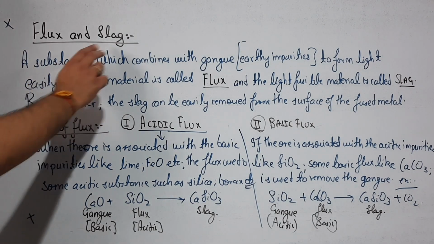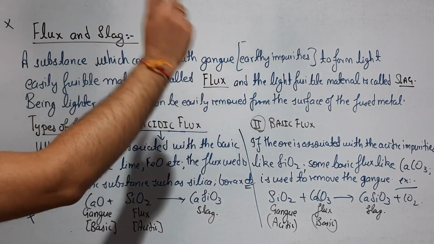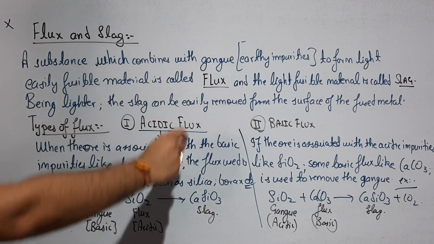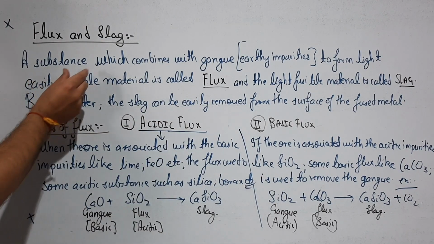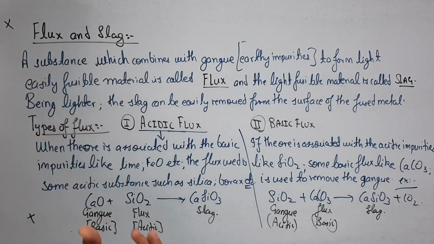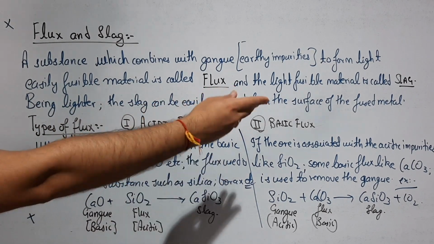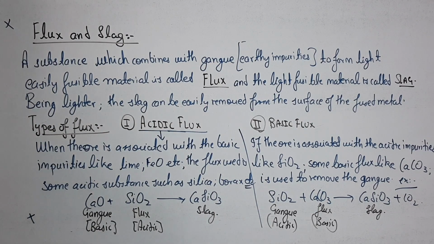A substance which combines with the gangue to form a light, easily fusible material is called flux, and this easily fusible lighter material is known as the slag. Meaning whenever any gangue combines with flux, it will form slag. Being lighter, the slag can be easily removed from the surface of the fused metal.